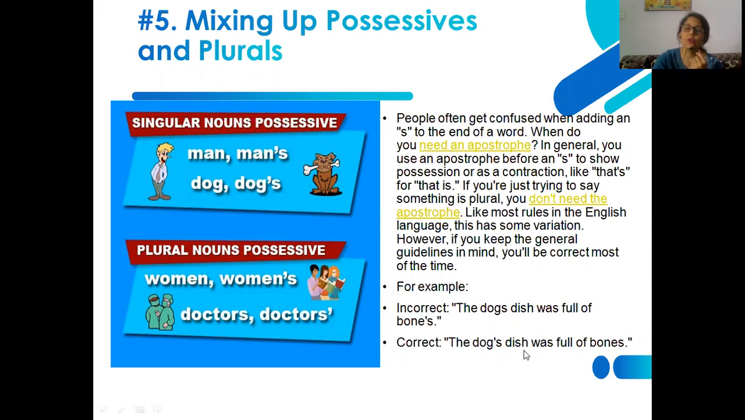On the other hand, "that was full of bones." We want to say that it is a plural word. So we need not use an apostrophe in the word bones, because it is plural, not a possessive case. So we need to keep in mind while using an apostrophe whether it is a singular noun possessive or a plural noun possessive. All these things are to be taken care of, and a little bit of practice is also required once we are using apostrophes in various situations.